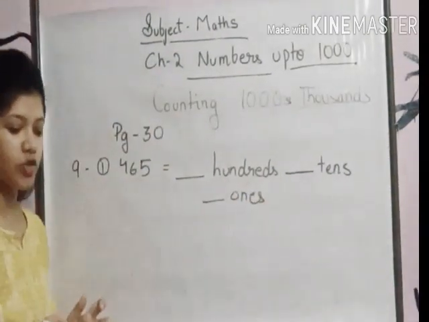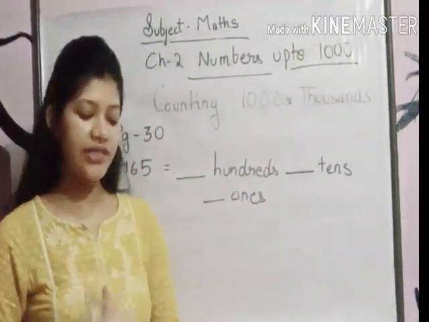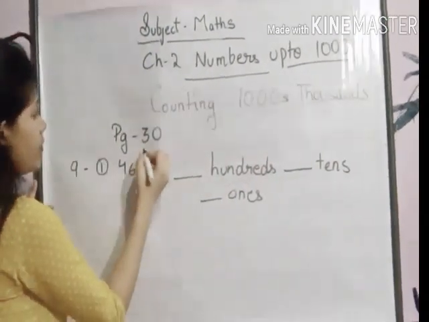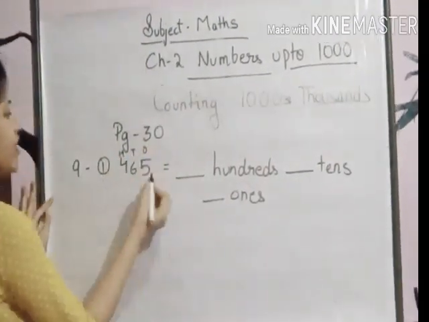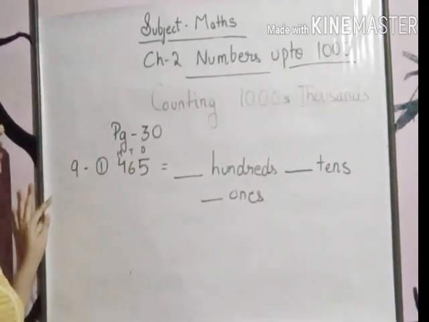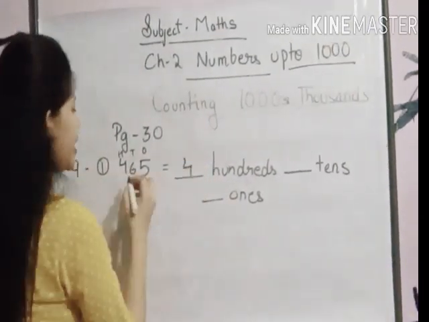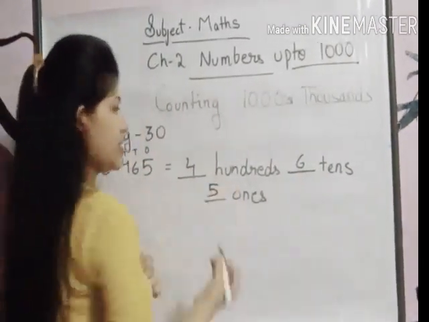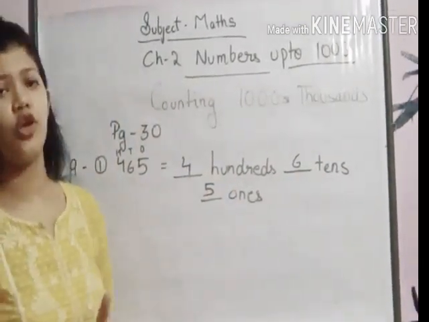What you have to do is write the number of hundreds, tens and ones for each number. Means now look over here: ones, tens and hundreds. Which number is given at the hundreds place? 4. So we will write 4 hundreds. Tens, 6. So we will write 6 tens. And then 5 ones. This is very easy. This you can do yourself.